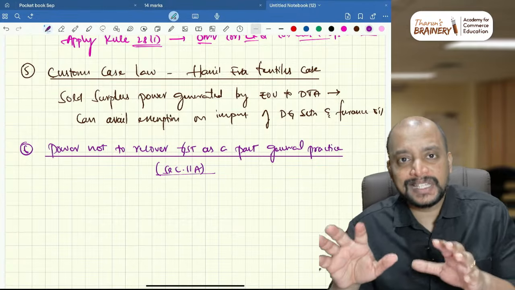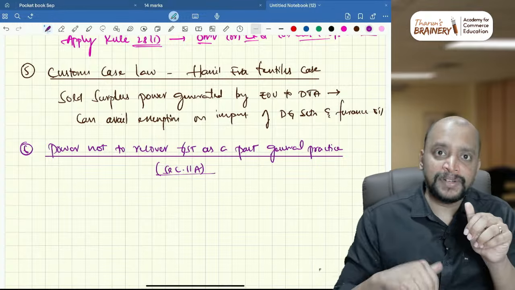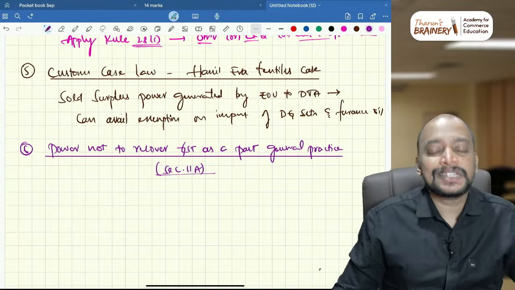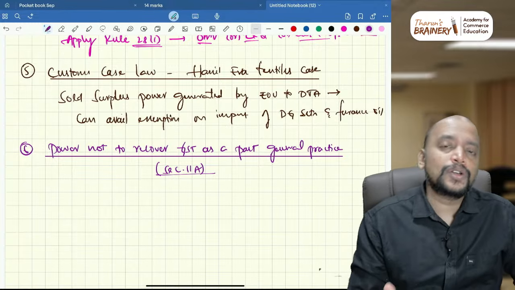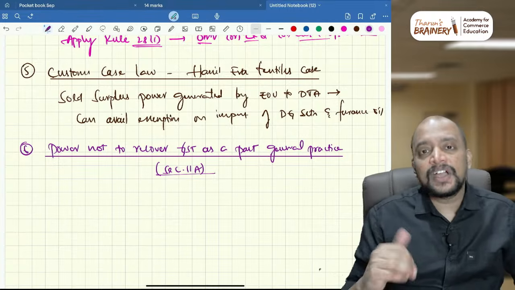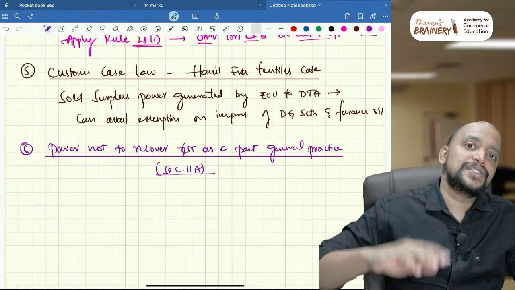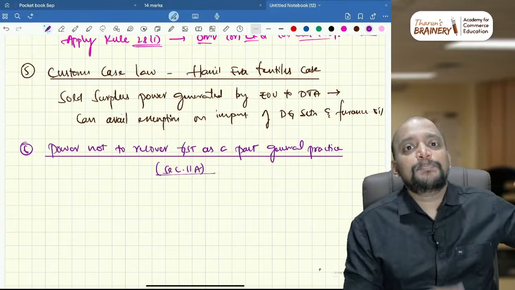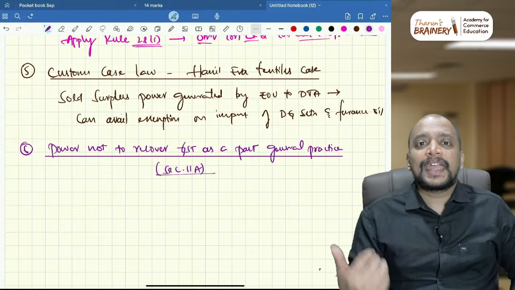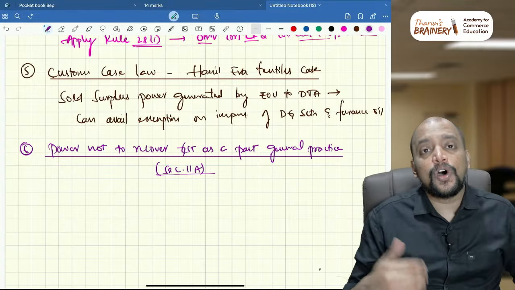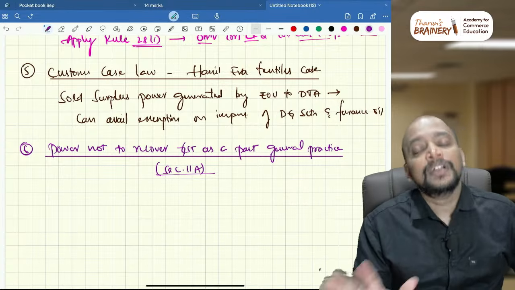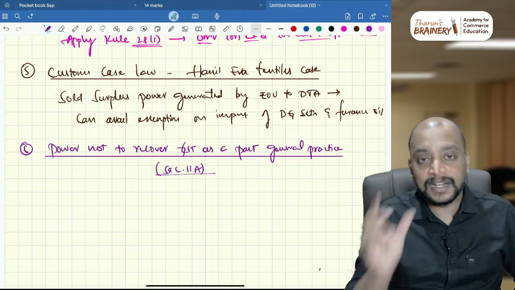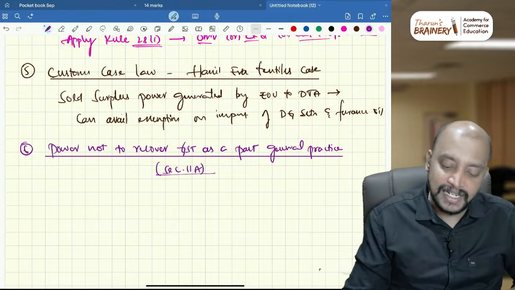You need to write, as per section 11A, government is empowered on the recommendations of the GST Council to not levy GST on a particular transaction, or to short levy GST on a particular transaction on which there was no levy of GST or short levy of GST in the past, and as a past general practice the government can reduce the rate of GST or can give the exemption notification, okay. So that is what you need to write, that is power not to recover GST as a past general practice. This is somewhere like a theory question where it can be tested.